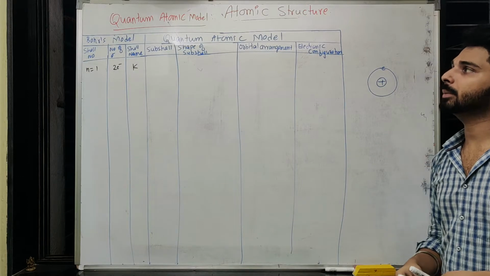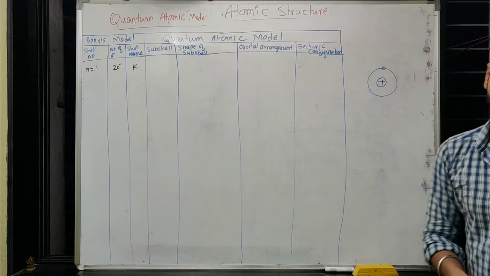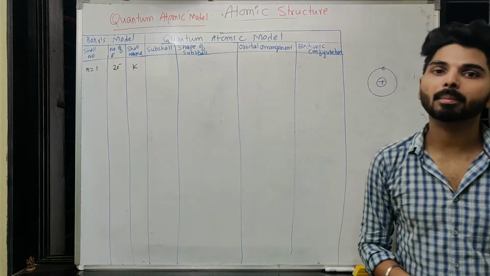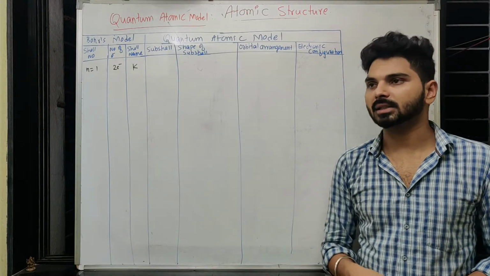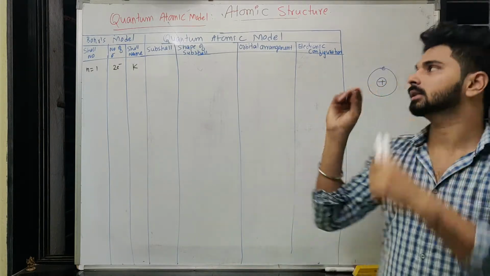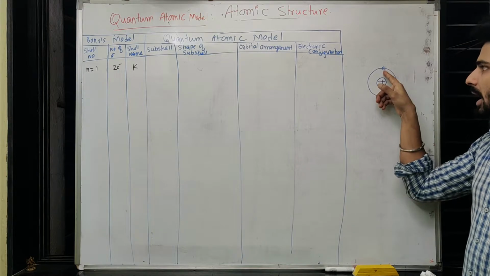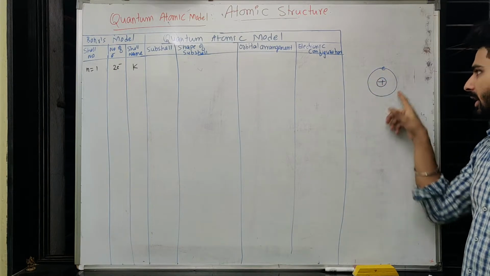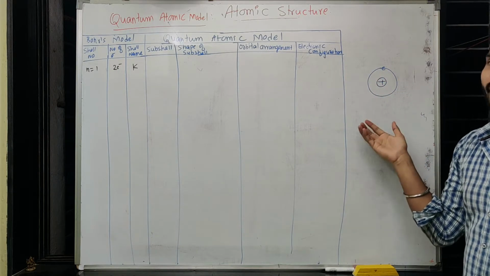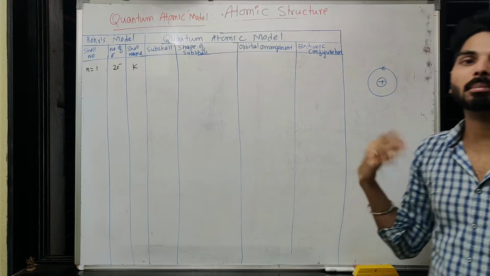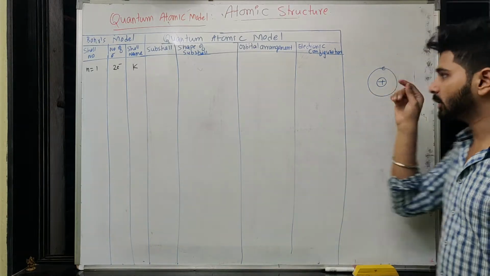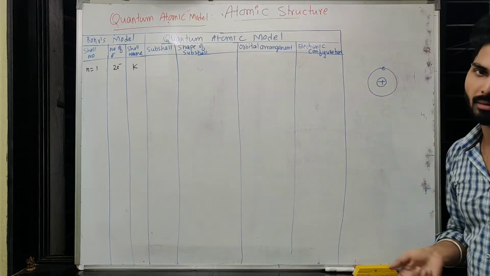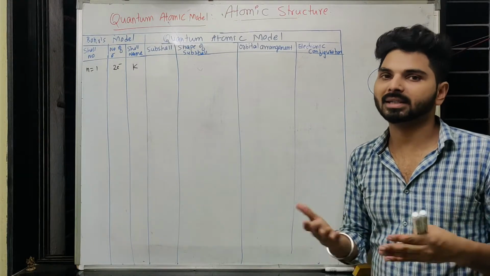Now what the quantum atomic model believes is that we have to consider electron as a wave rather than a particle. When we consider electron as a particle, then the electron must be moving here, and at that time this particular area is empty. This is what we have to believe, because a particle cannot exist at multiple locations. When I consider the electron is here, then all this area must be empty because the electron is a particle there.